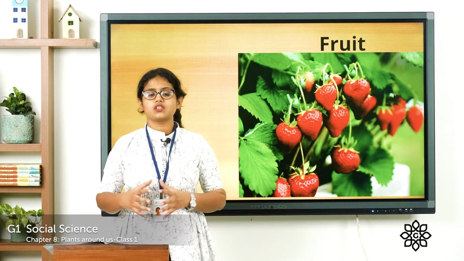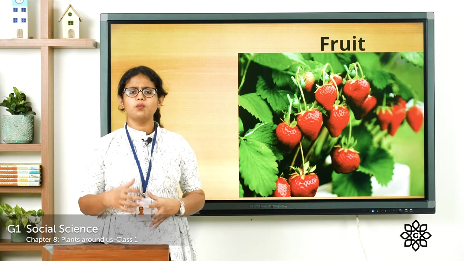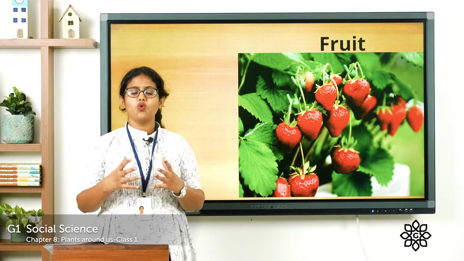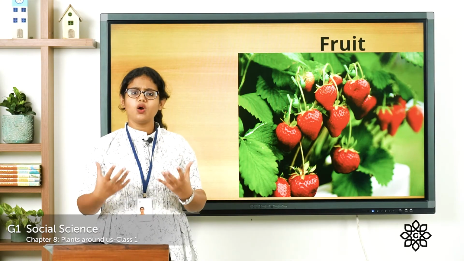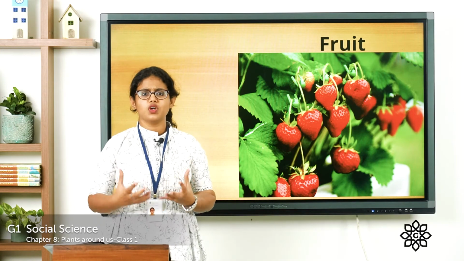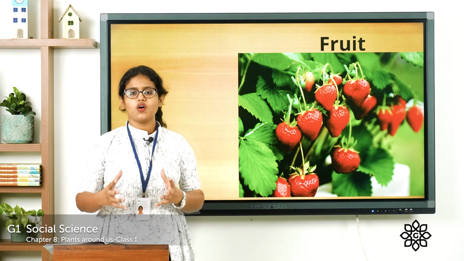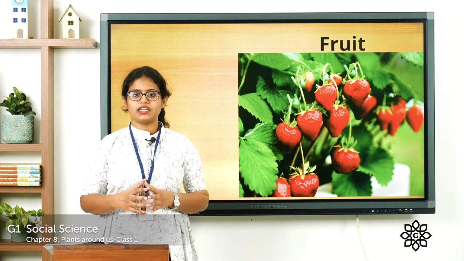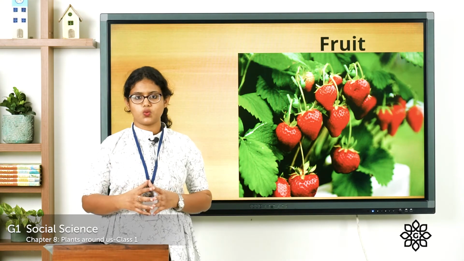Then the next part of a plant, that is the fruit. So fruit is the tastiest part of a plant. So most plants have different kinds of fruits. So we all eat fruits, right? Apple, orange, papaya, all these are examples of fruits. And these fruits have seeds inside them, or we can say seeds hide inside the fruit.